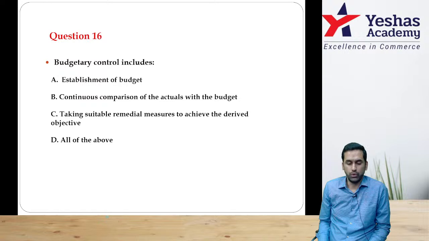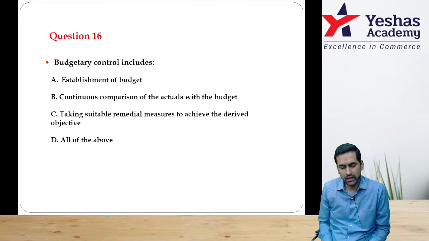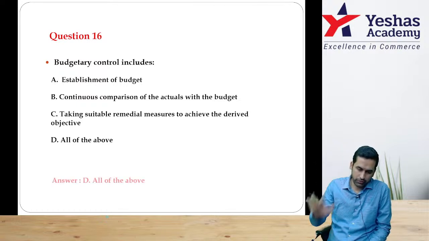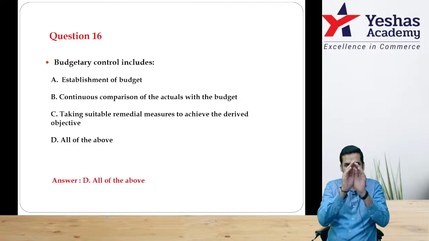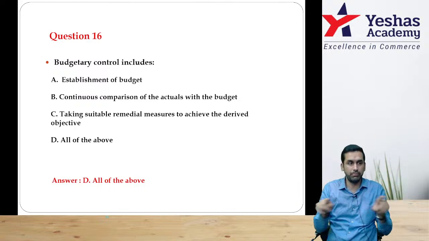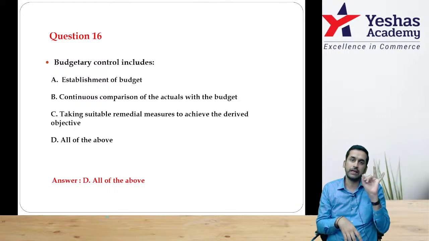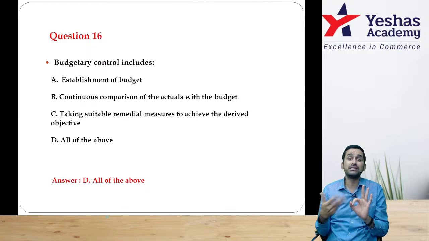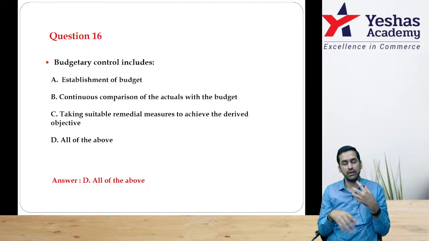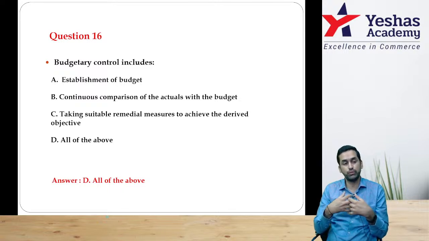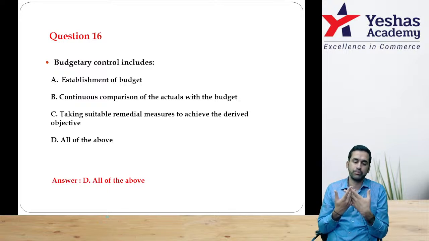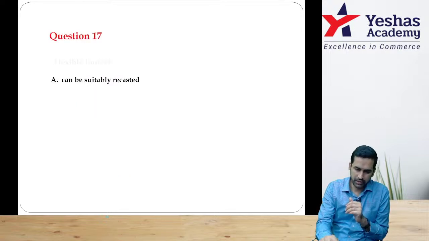Budgetary control includes option A, establishing the budget. Second, continuously comparing actual with budget. Third, taking suitable remedial measure to achieve the desired objective. All of the above is the answer. Understand, budget is only one stage. Budgetary control is a bigger thing. First you prepare budget, then continuously compare with actual, analyze the variances, and then if required, make necessary changes in the budget. You may have to prepare new budget altogether. Correct? All of this put together is called budgetary control.